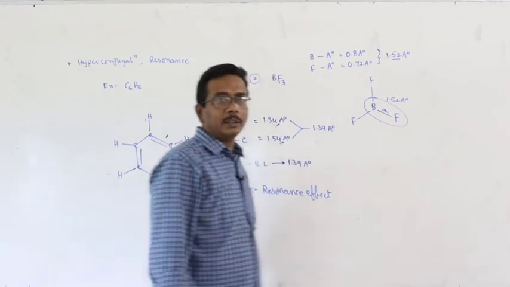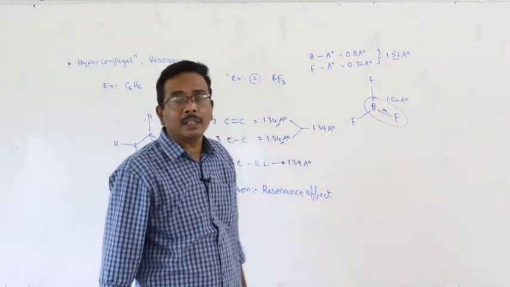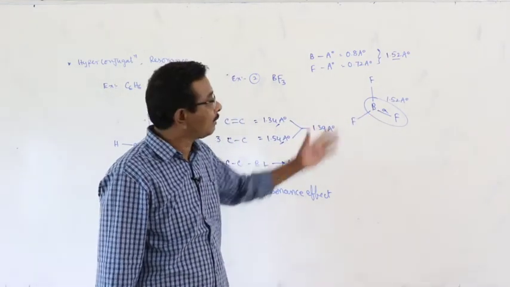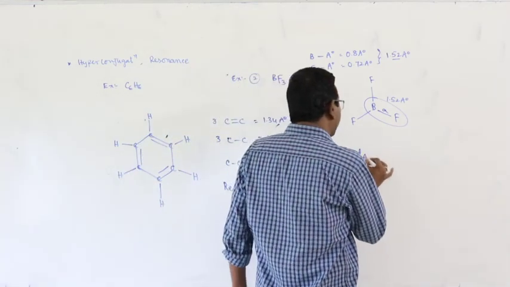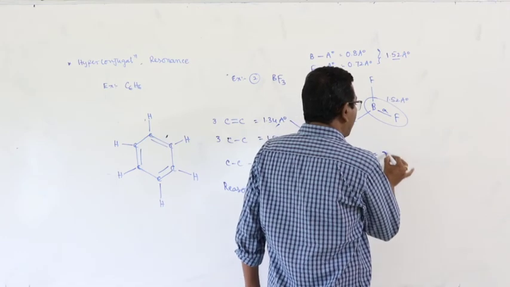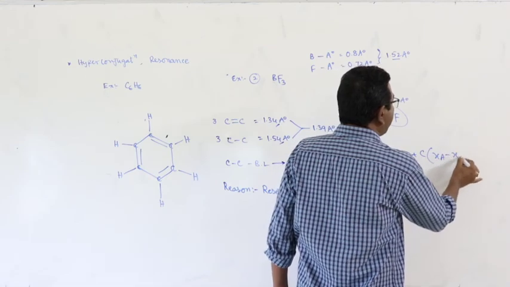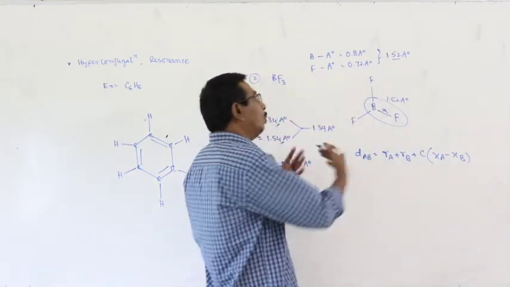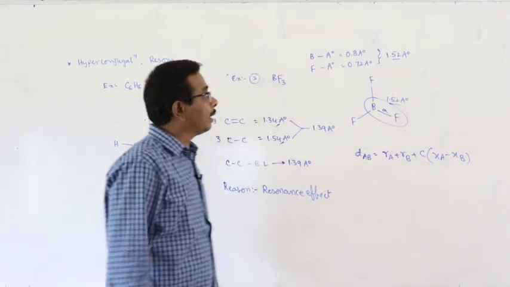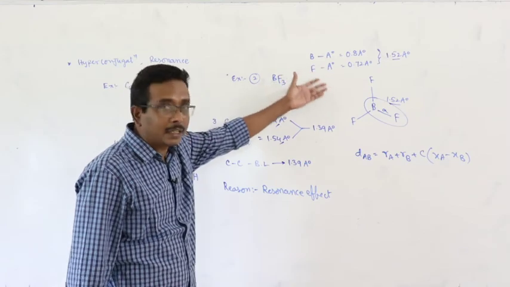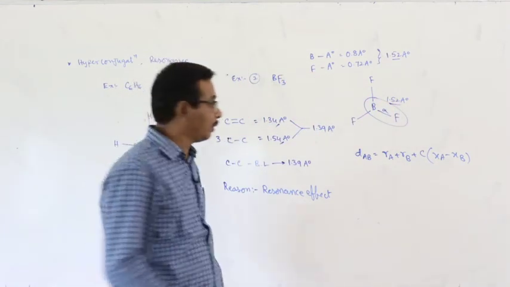During the calculation of the internuclear distance in heterodiatomic molecules, we use the concept d_AB is equal to r_A plus r_B plus c into (x_A minus x_B). Based on this, theoretically, the sum of the two atomic radii, the bond length should be 1.52 angstrom units.